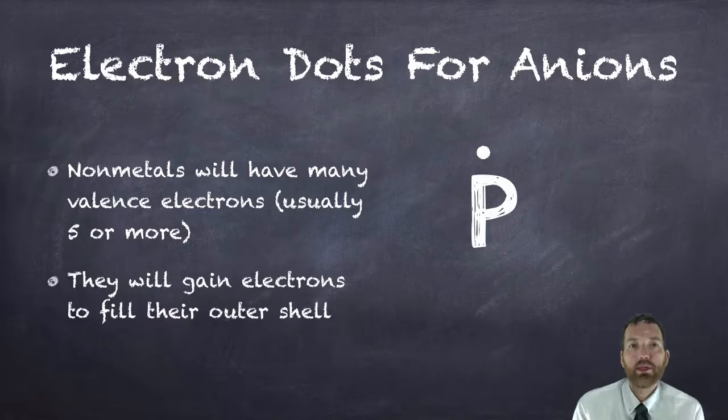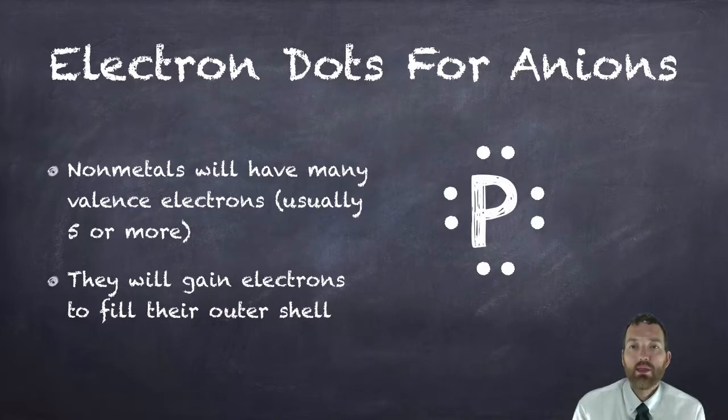So to do the electron dot diagram for an anion, you first need to recognize that it's a nonmetal. Generally, they're going to have a lot of valence electrons, 5 or more, and then they're going to gain the number of electrons that they need to fill their outer shell. So let's do phosphorus. Phosphorus has 5 valence electrons. So there are the 5 valence electrons, and I have free spaces here, here, and here to gain electrons, and that's exactly what's going to happen in phosphorus's case.